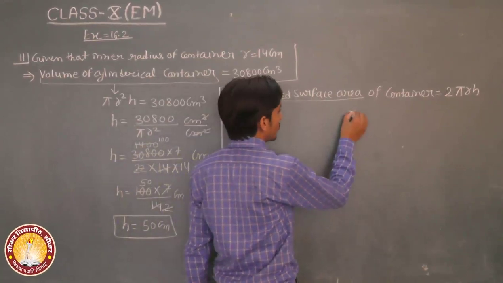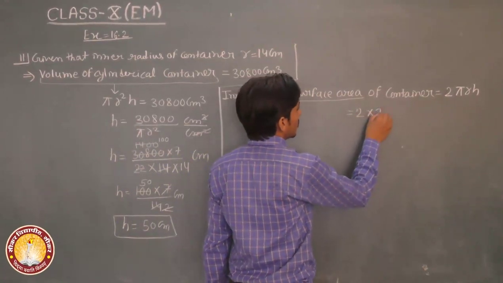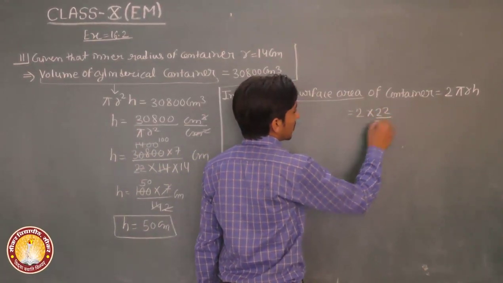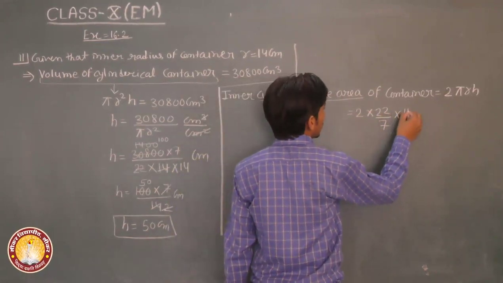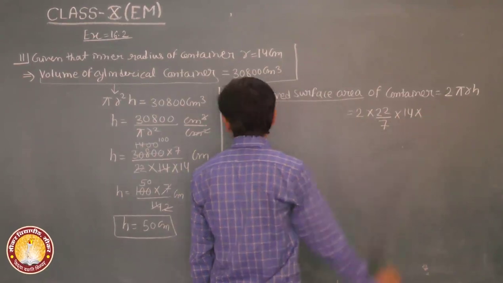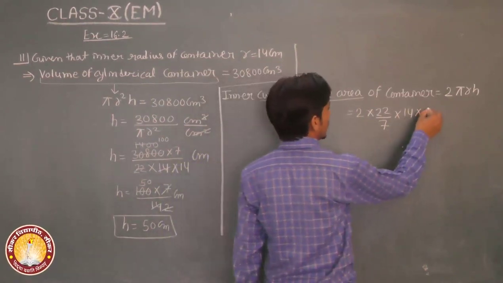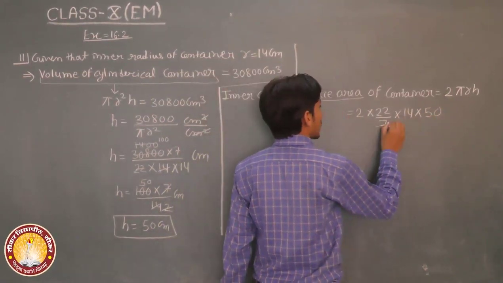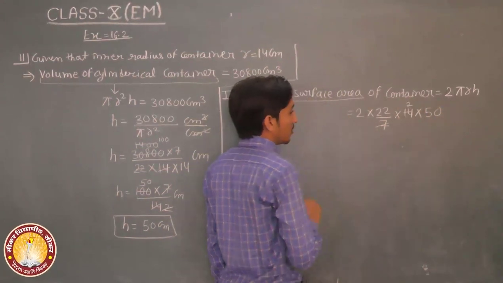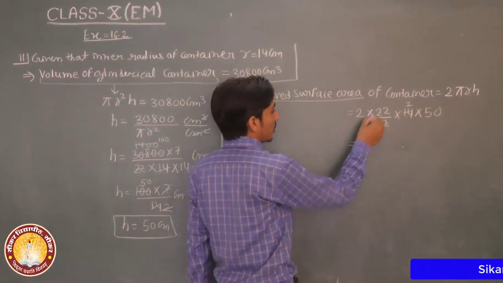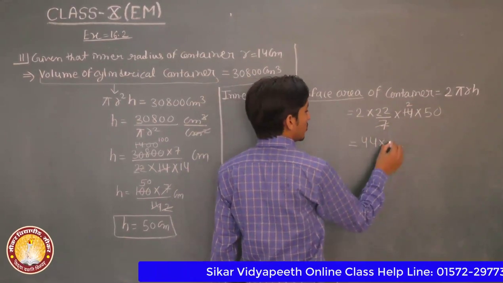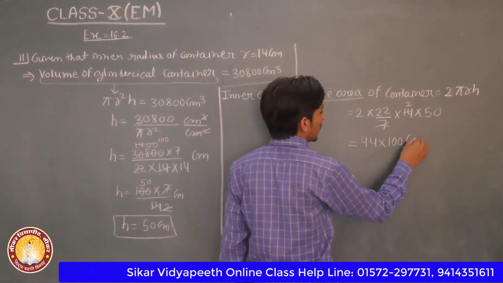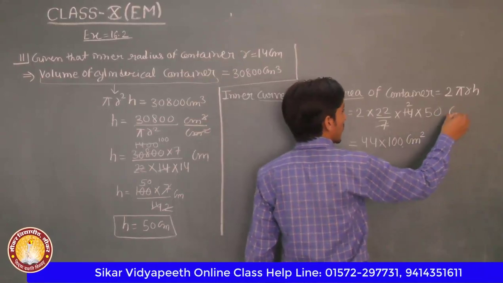Put these values. 2 into 22/7 into radius r 14, into height 50 centimeter. 7 2 is 14. 22 into 2 is 44. 2 into 50 is 100 centimeter square.